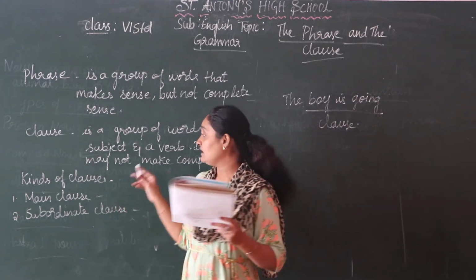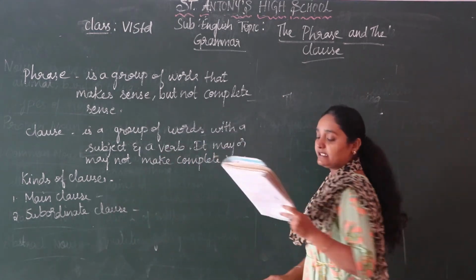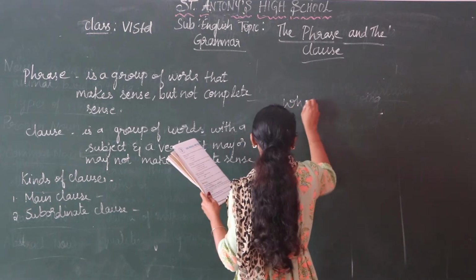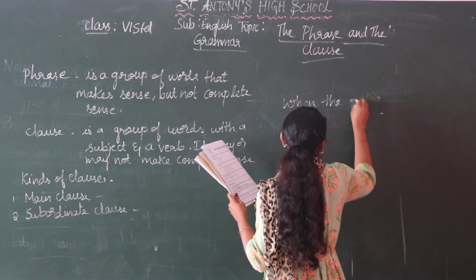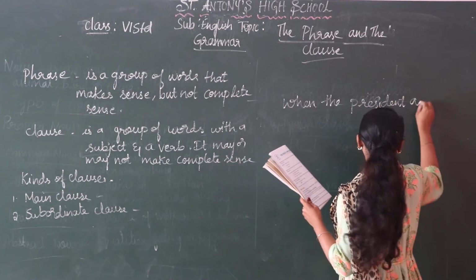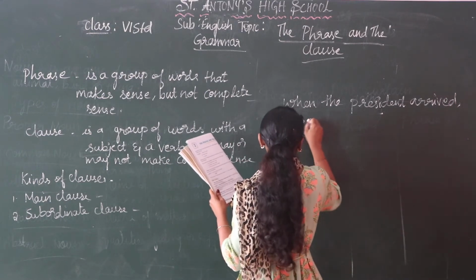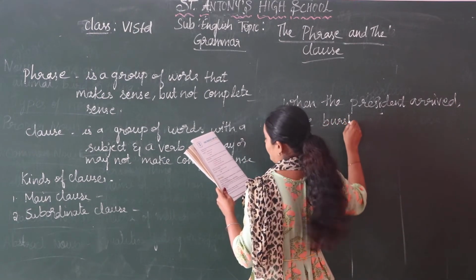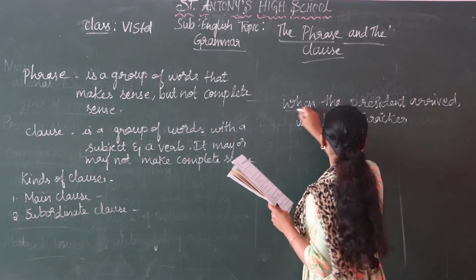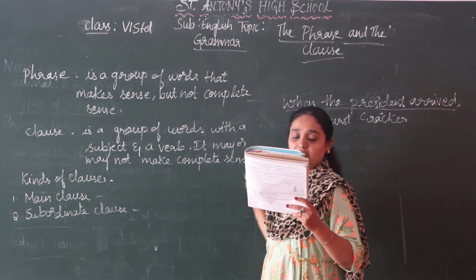For example, when the president arrived, we burst the crackers. So when the president arrived is the subordinate clause.